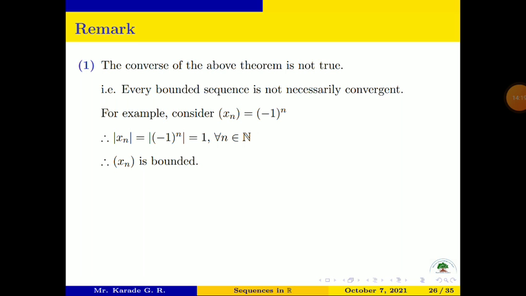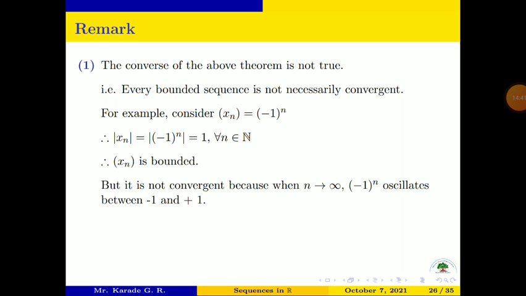So this sequence is oscillating about 0, and the terms are not approaching any real number. Therefore the sequence is not convergent, but it is bounded. It is not convergent because as n approaches infinity, (−1)^n oscillates between −1 and 1.